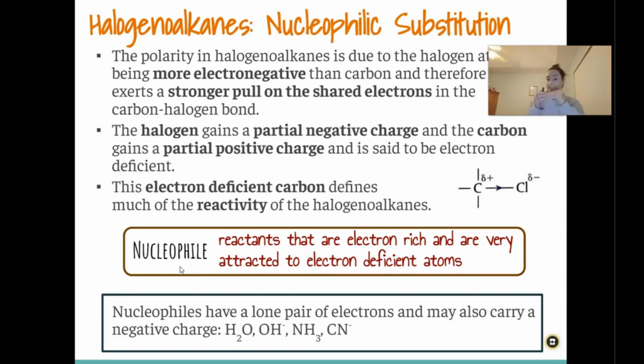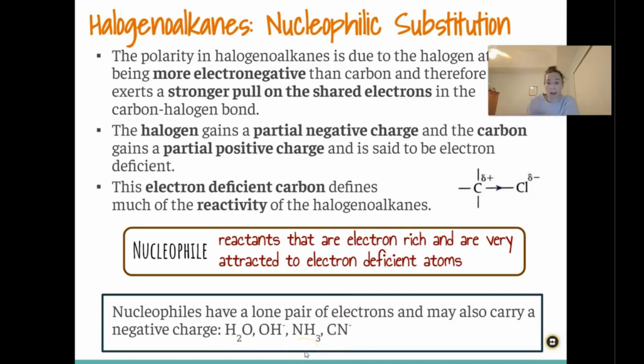So this really likes positive things. And because this carbon is now partially positive, nucleophiles are very attracted to it, which is why it can easily kick out that halogen and bond there instead. So nucleophiles have a lone pair of electrons on them because usually they're attracted to positive things, right? So they're going to have electrons and they're going to have a negative charge.